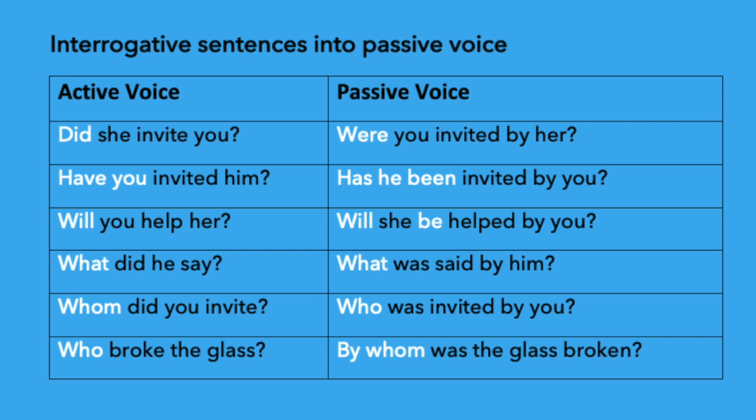See the next one. Who broke the glass? Who changes to by whom. It's past tense because of the verb broke. It's in the simple past form, so use was. By whom was the glass, third form of the verb broken. Why don't you use the word? Because here we have to use the object glass as the subject. It's singular. By whom was the glass broken?